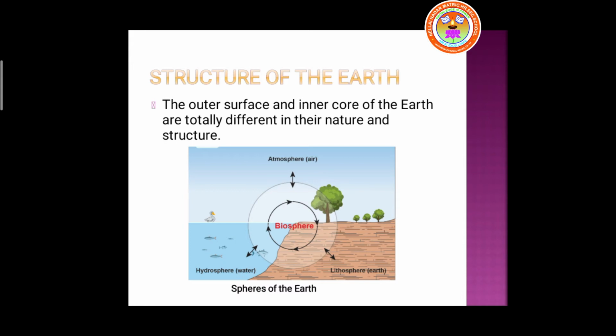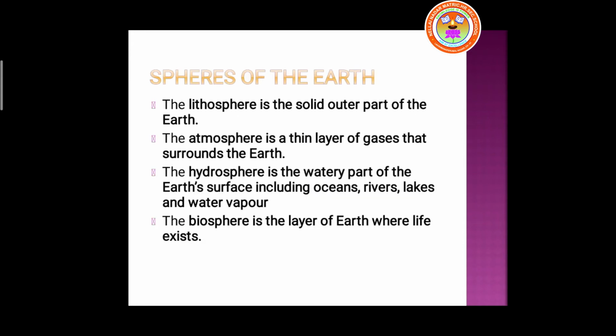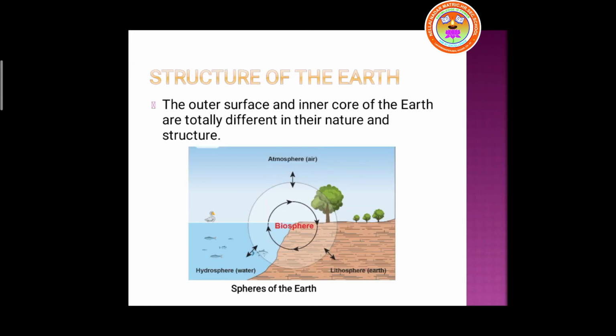Next we are going to see the spheres of the Earth. As I said before, we have 4 spheres. The lithosphere is a solid outer part of the Earth. Please have a look at the picture in slide number 4. What is called lithosphere? It's the solid outer part of the Earth.